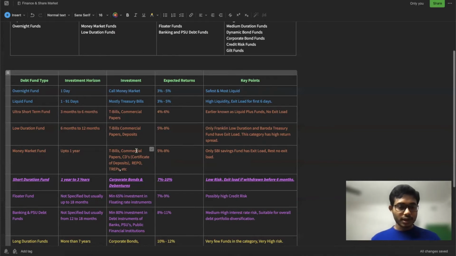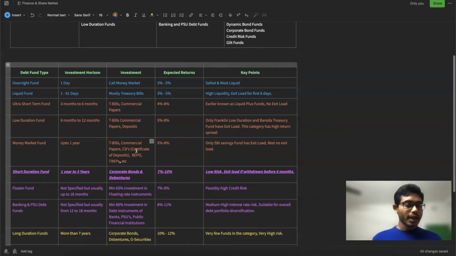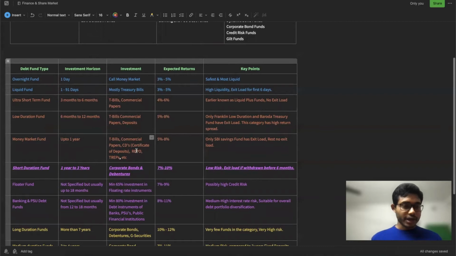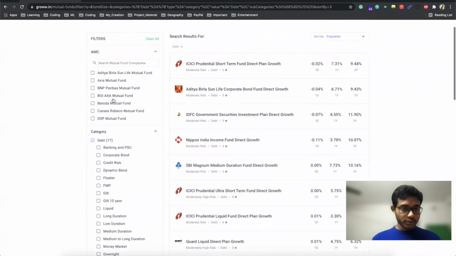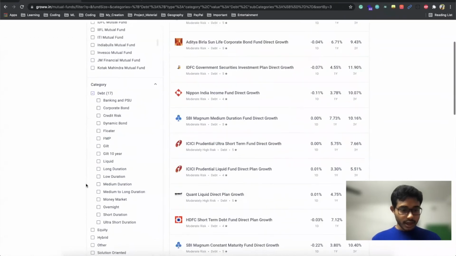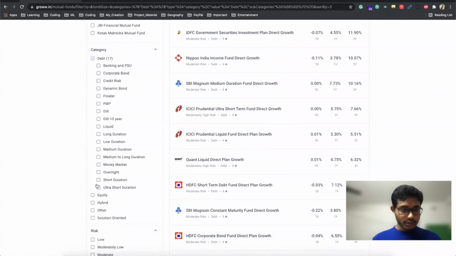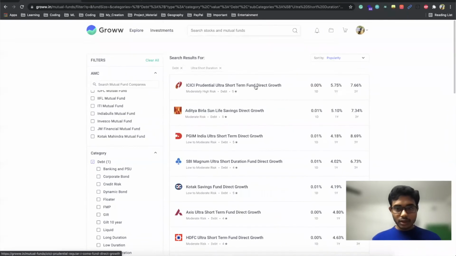So we'll discuss that in another video, but for this one, we'll talk about different types of debt funds. These are also giving around 5 to 8%, right? If you want to check any of these funds, then you need to go to this. Let's say I want to check ultra short-term, short duration funds.